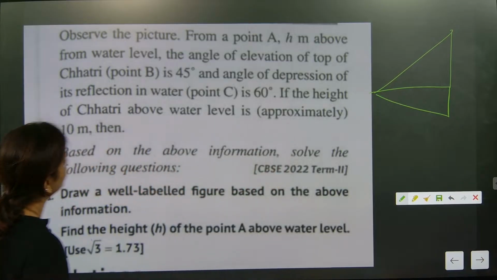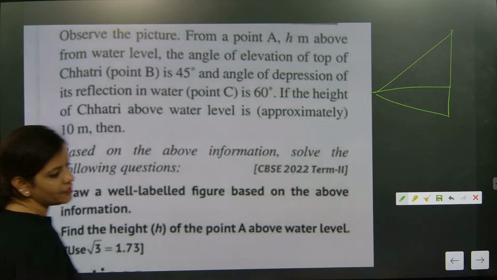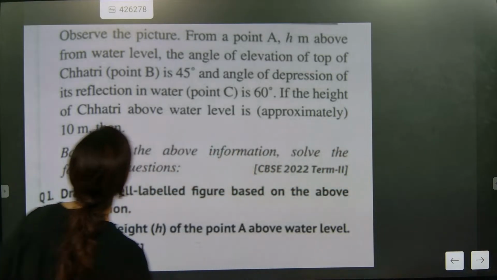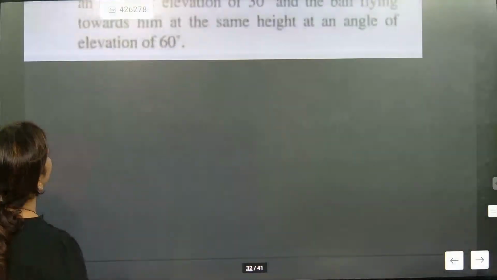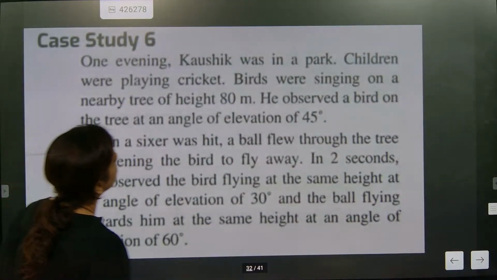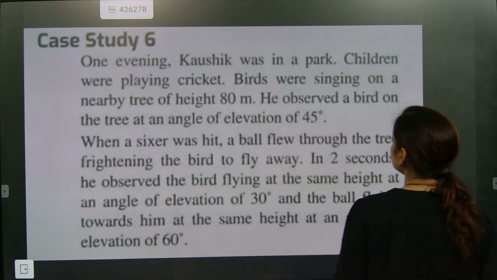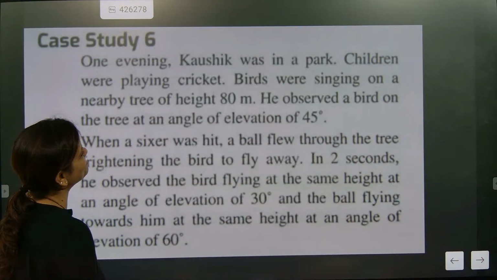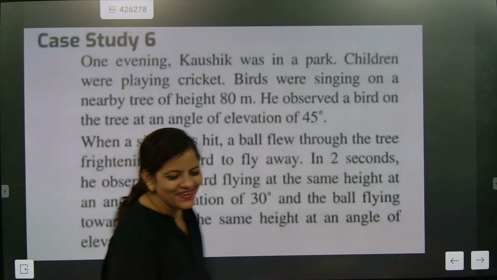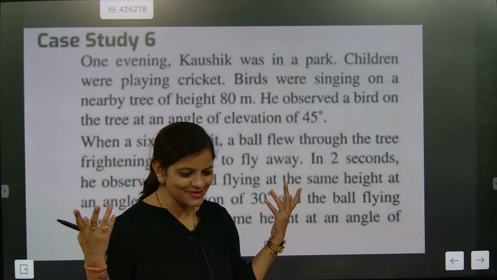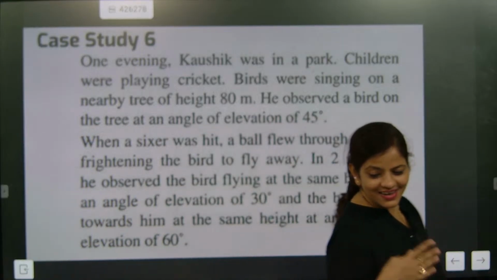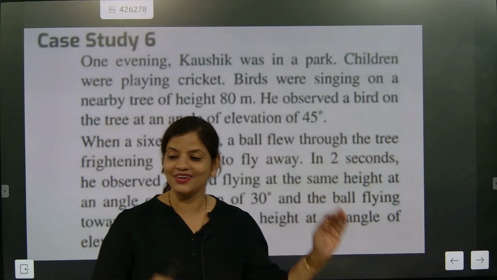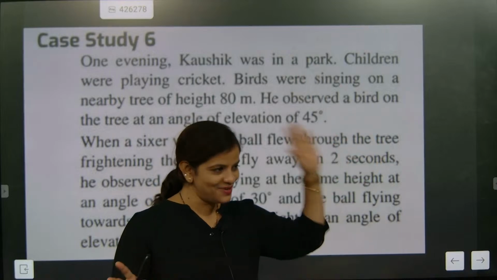Very good. We'll go for the next question. One evening, Kaushik was in the park. Children were playing cricket. Birds were singing on a nearby tree of height 80 meter. What a perception. One evening, Kaushik was in the park. Children were playing cricket. Birds were singing on the tree. Height of the tree is 80 meter.